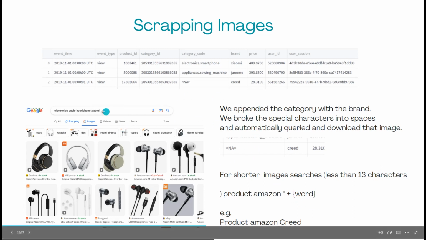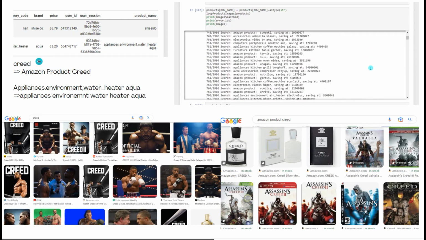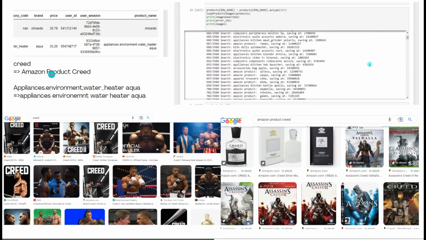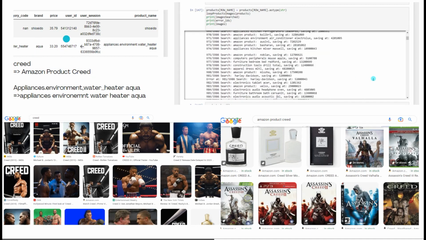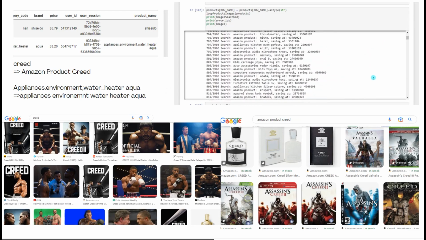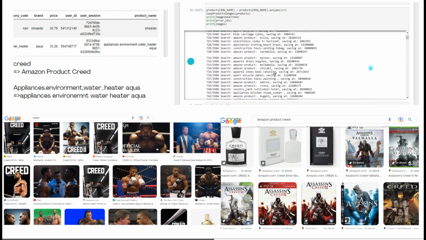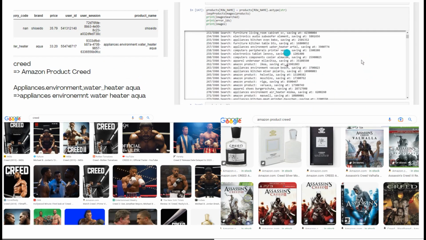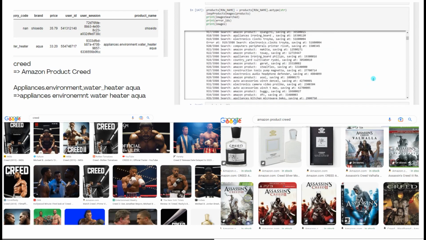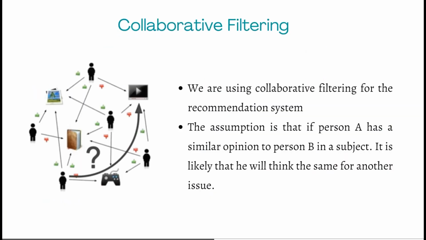Then you had the problem with shorter words, for example. One of the product brands was Creed, and this was a very short word. So if you were to search Creed in Google Images, you'll get more general results. In this case, Creed is associated with a movie. So in order to find the product for Creed, we made the program detect if it was a short word, and then append "Amazon product" plus Creed. And here you can see that at least you have some products as images. All these images were scraped using Google Images. We had to scrape them using a bot that went into Google, searched a certain query, and then downloaded the first image.